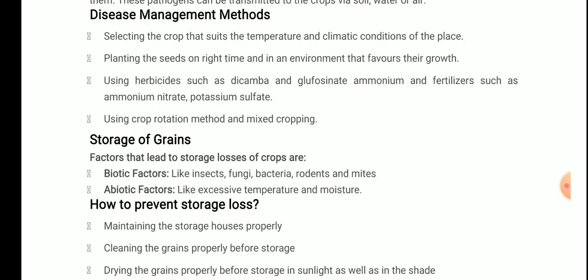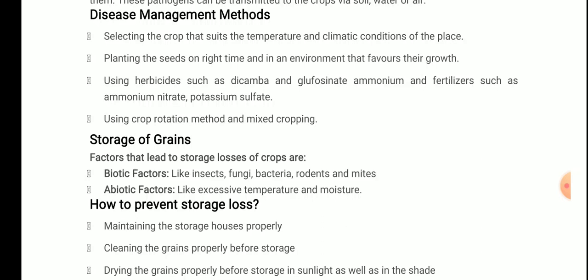So what are the factors that lead to the storage losses of crops? Means if the crops are stored, they can also be lost. How? There are two types of factors, the biotic factors and the abiotic factors. Biotic, the bio term, I have told you many times, means living. So living factors like insects, fungi, bacteria, rodents, and mites. And the abiotic factors like excessive temperature, moisture, and humidity. So these are the two factors that can lead to loss.